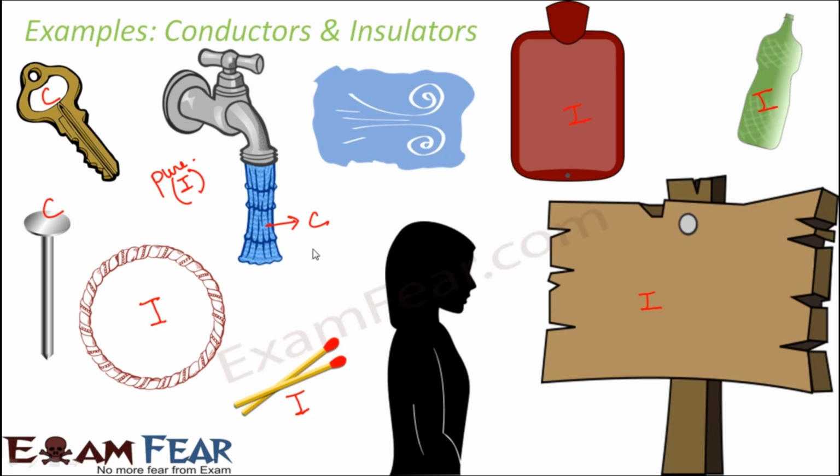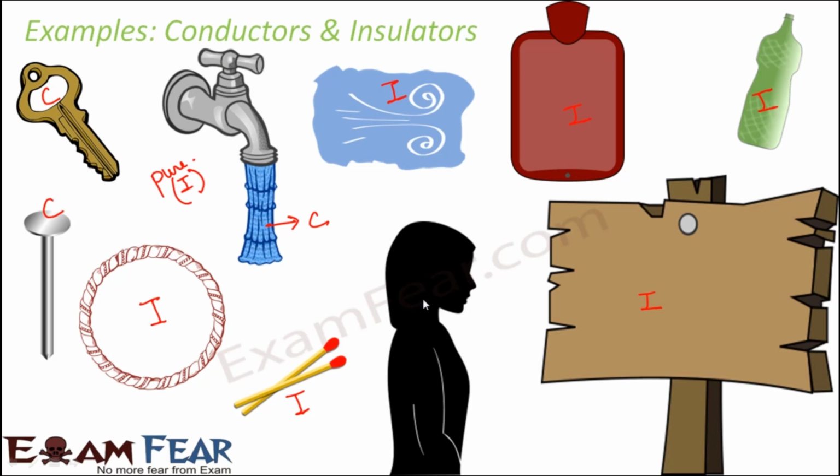So in general, when we talk about water, we mostly talk about the water which comes from the taps and the bore wells, which contain minerals and ions, and that is why we say that it is a good conductor of electricity. You would have noticed that your parents often tell you not to touch electric circuits with wet hands. You are not advised to touch open electric sockets with wet hands, because water is a good conductor of electricity, and if you try touching a wire through which current is flowing, you might get an electric shock. You think of air. Air is again an insulator of electricity. So through air, electricity doesn't conduct.